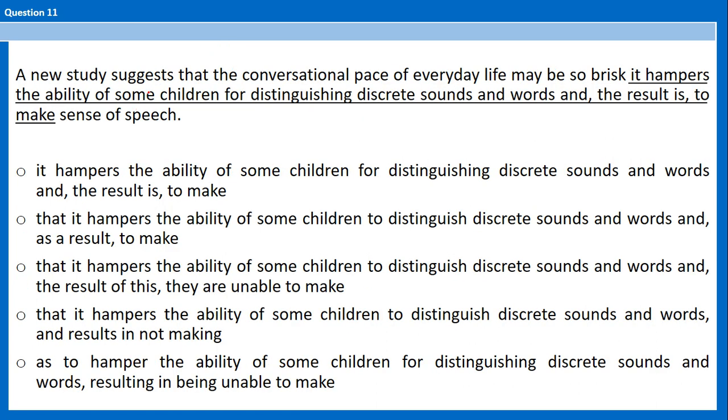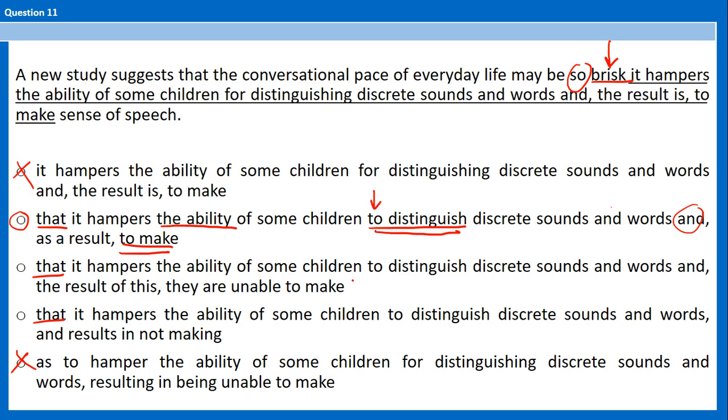11. The idiom so X at Y, so brisk that. Okay, I cannot use as, and I need a that, so it's one of those three. The ability of some children to distinguish discrete sounds and words, and to make. Okay, so you have to distinguish and to make. That's parallel. The ability to. Ability goes with an infinitive.